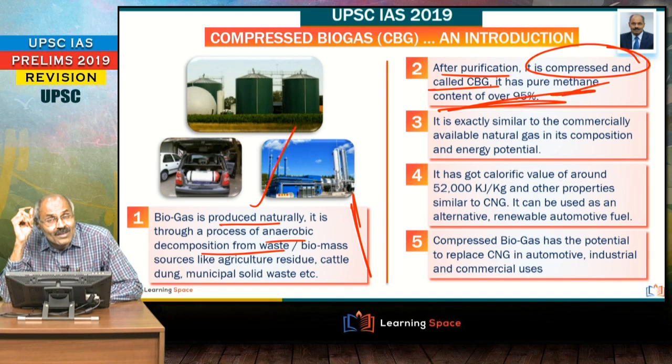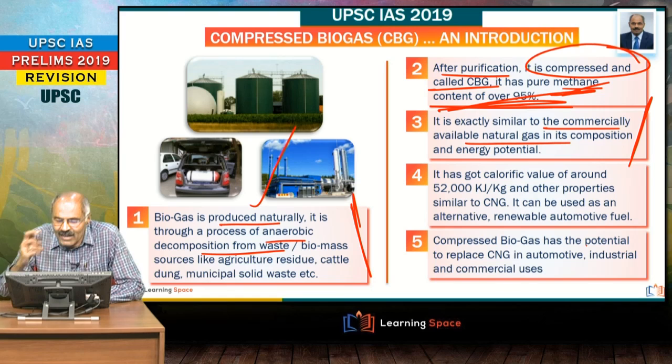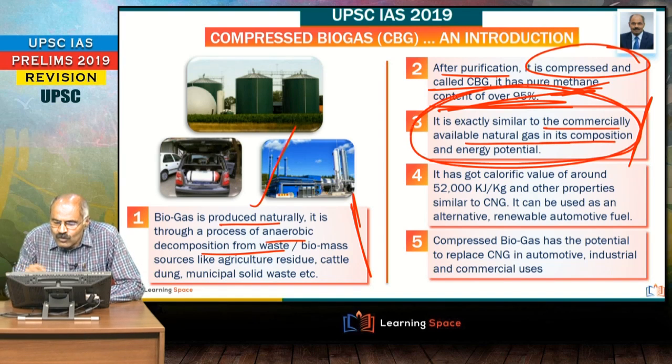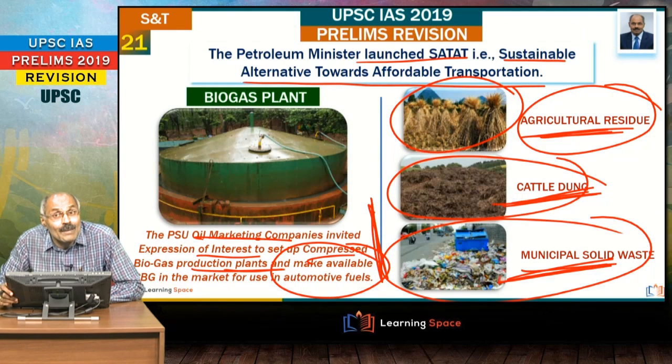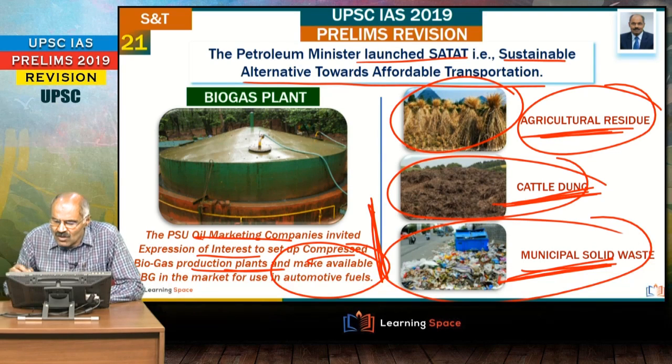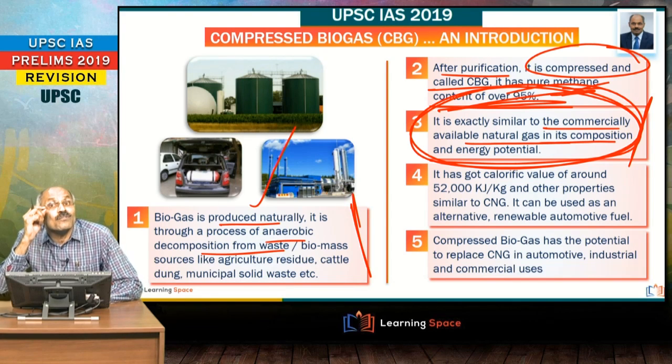Very, very important. It has got pure methane content of over 95%, and it is exactly similar to commercially available natural gas in its composition and energy potential, right? Very, very important. This compressed biogas, CBG, the government wants to promote CBG in a big way, which is obtained through anaerobic decomposition of agricultural residue, cattle dung, municipal solid waste, and the government wants to promote this for running vehicles, or you can say automotive fuel.